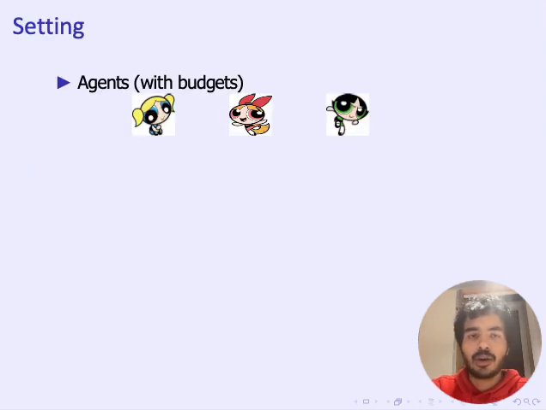Now I'll talk a bit about the setup. We have some agents, and each of the agents has a budget. The budget is meant to limit the amount of goods that each agent can have. This is in contrast with the unconstrained fair division case where, in principle, we can assign any subset of goods to any of the agents.